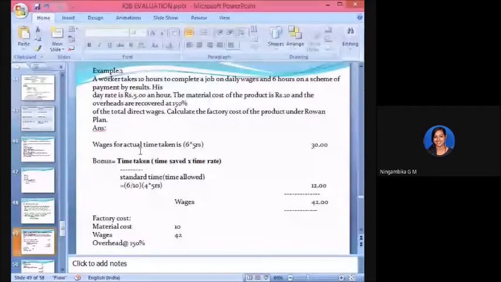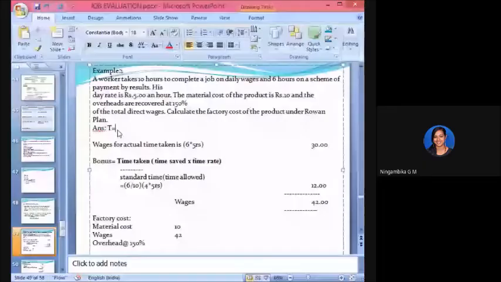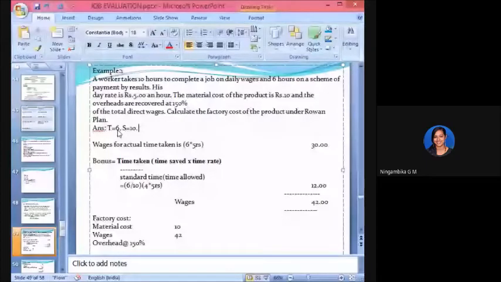T is equal to 6, S is equal to 10 hours. And what is R?